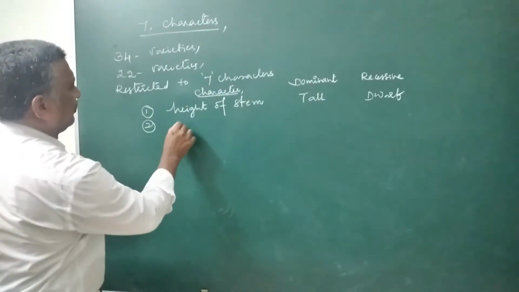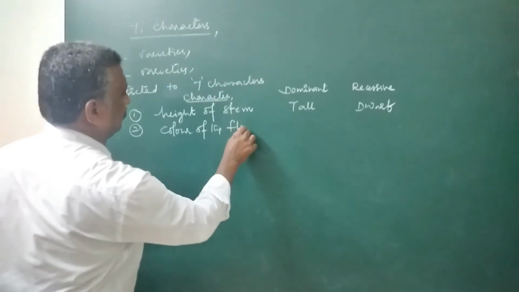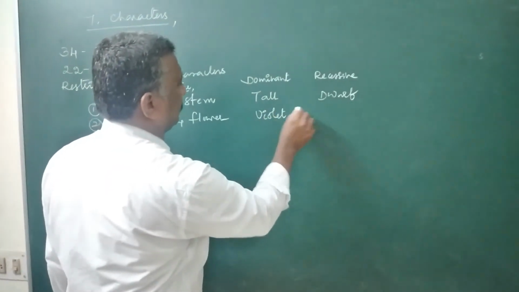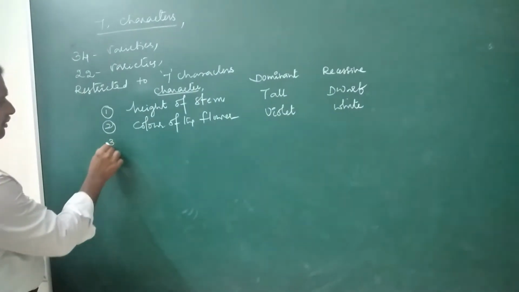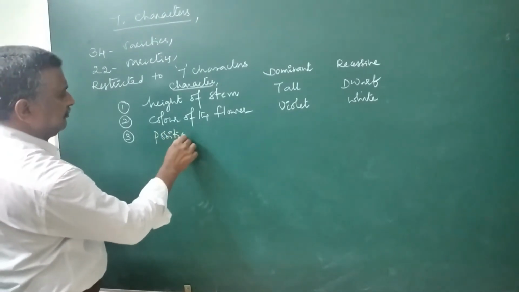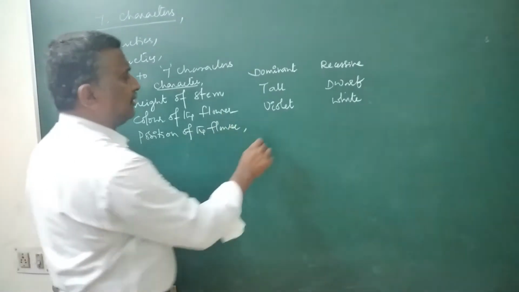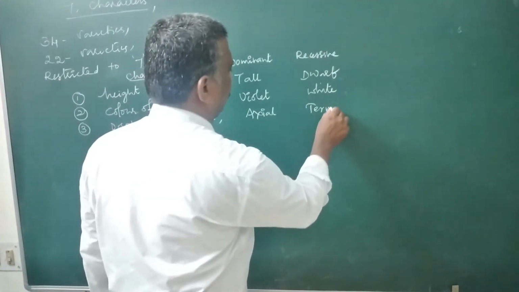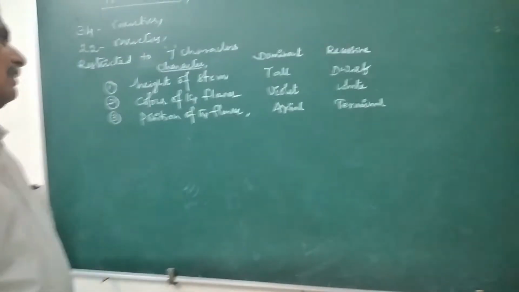Then color of the flower. Here is violet. Here is white. Then position of the flower. Here it may be axial, it may be terminal. Terminal one is for recessive, axial one is for dominant.